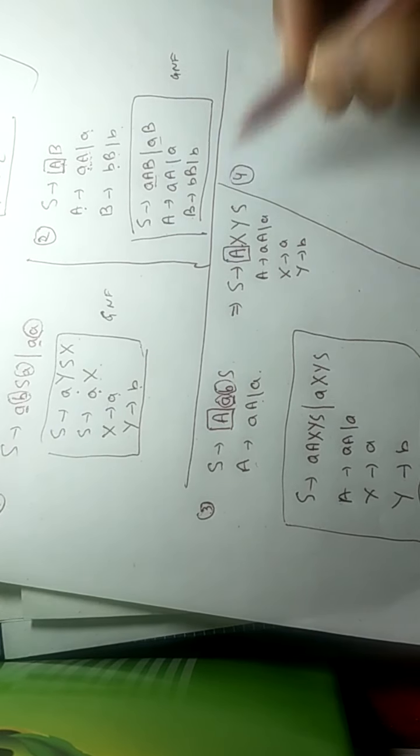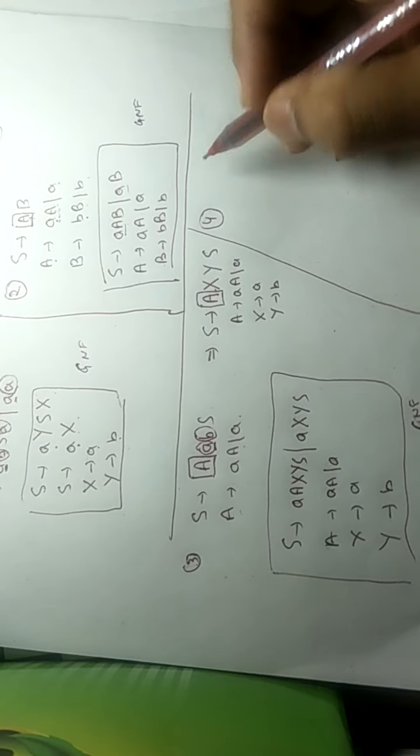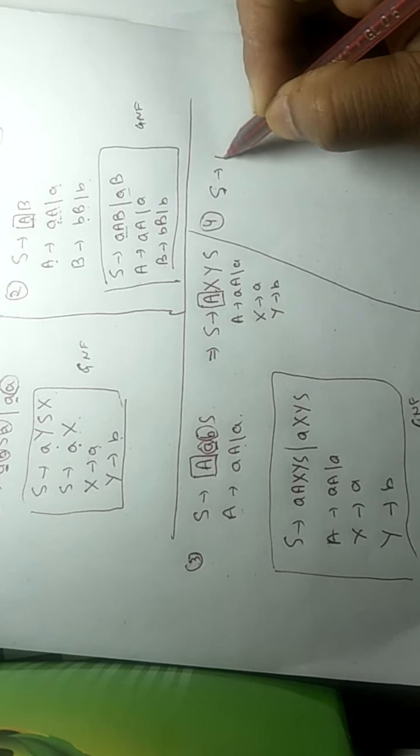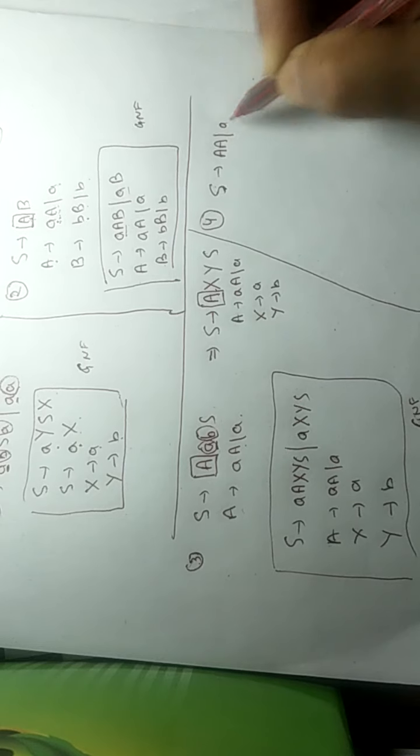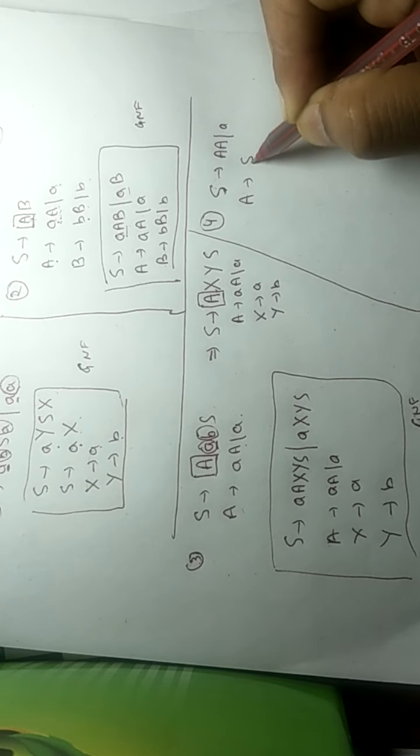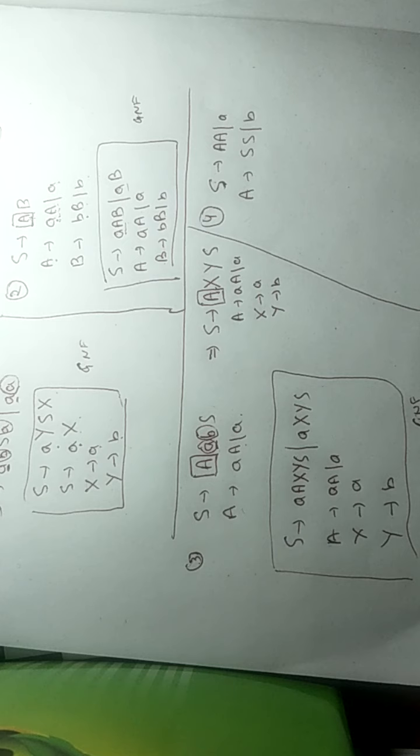Now look at problem number 4, which is a very important problem. S tends to AA/a and A tends to SS/b. We are not going to solve it in this lecture. We will solve it in the next lecture, but I am giving this problem to you to analyze what is so special about this grammar, and what kind of problem you will face in solving this question.